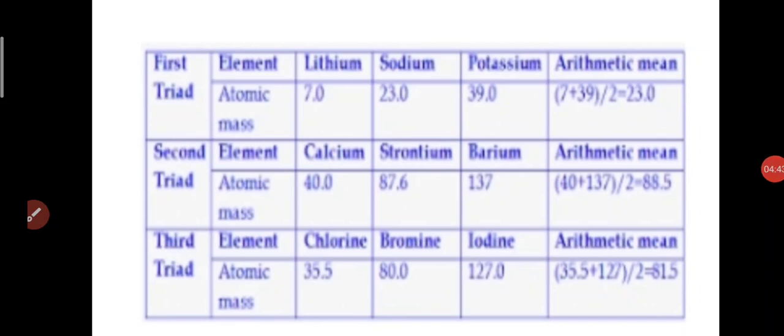In this slide, you clearly observe that the arithmetic mean of lithium and potassium is equal to the atomic mass of sodium. In the same way, the average of calcium and barium is equal to the atomic mass of strontium. And the average atomic mass of chlorine and iodine is equal to the atomic mass of bromine. The difficulty for Dobereiner was the fourth triad that I have shown you.